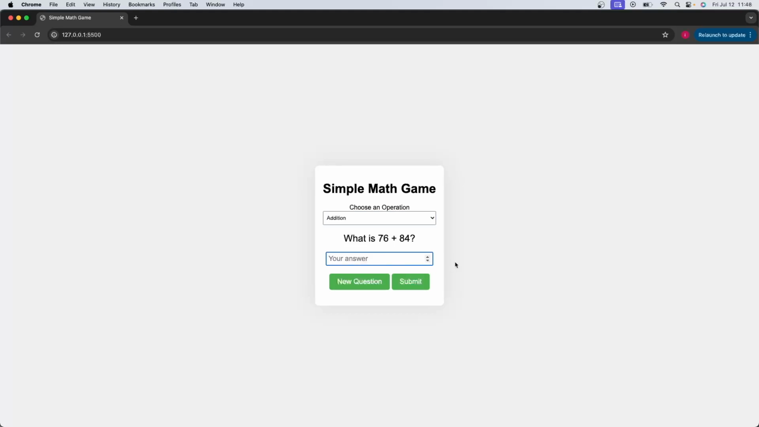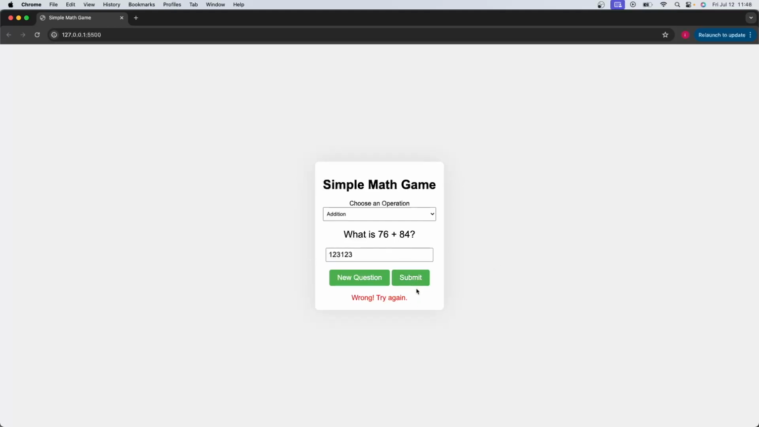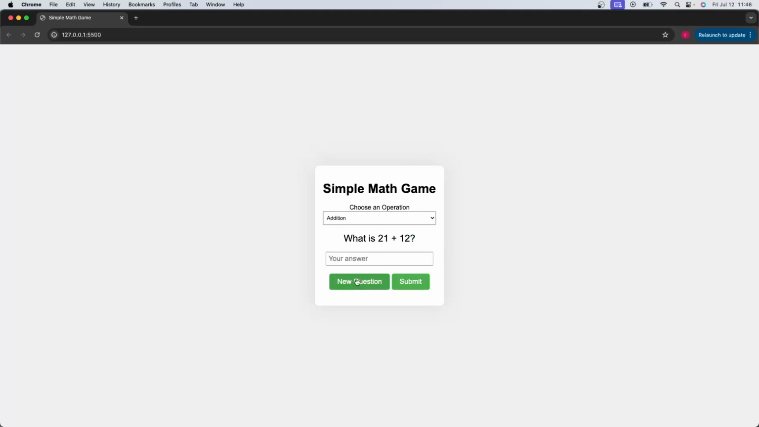Depending on their answer, it's correct or not. Let's say this is my answer. If I submit it, the calculation is either going to be correct or wrong, right? So if it's wrong, we ask the user to try again, or if this is too hard for them, they can renew the question and then answer the next question.